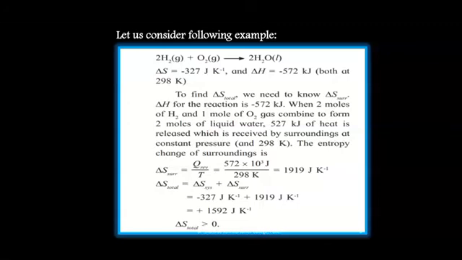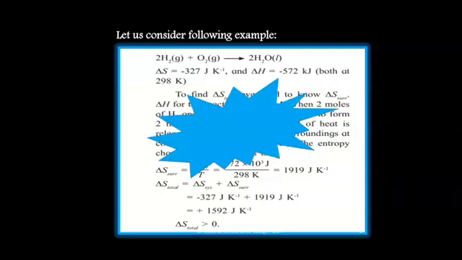The answer is 1919 joules per Kelvin. Hence, delta S total is equal to delta S system plus delta S surrounding. Substituting the values, you get minus 327 plus 1919, that is equal to plus 1592 joules per Kelvin. That is, delta S total is greater than 0. We can conclude that as delta S total is positive, it is a spontaneous reaction.